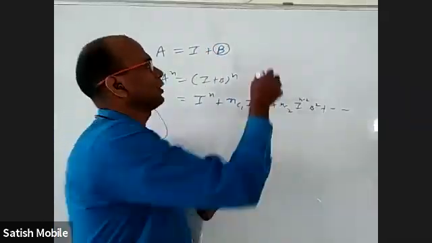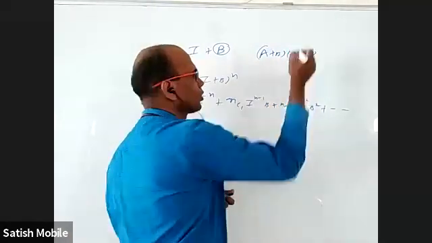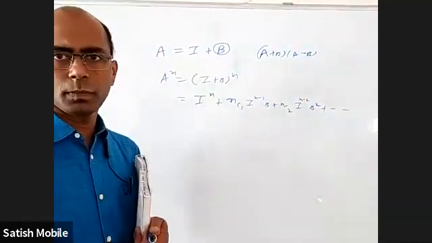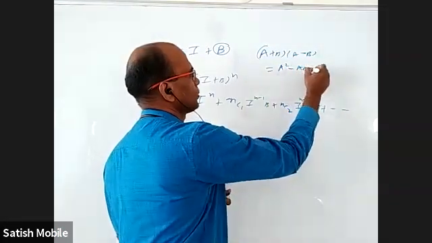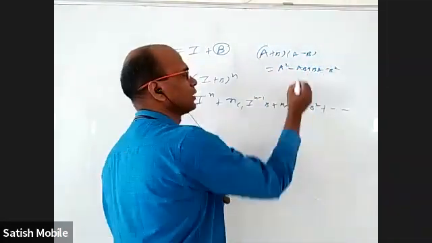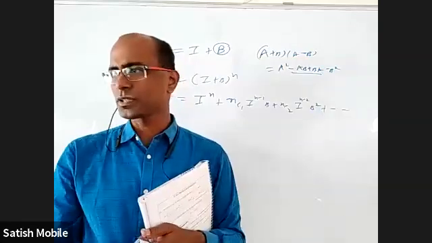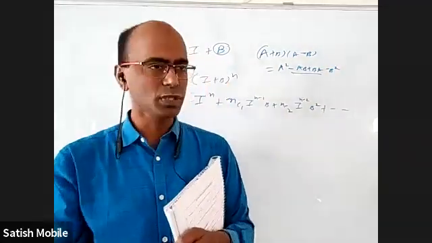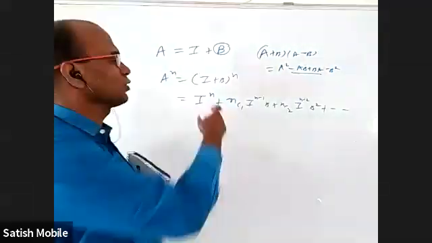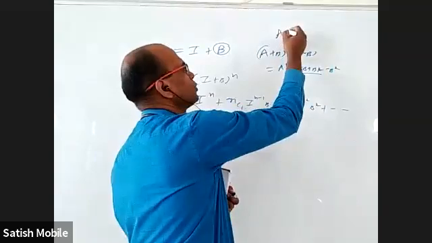So in matrices, when you have (A plus B) into (A minus B), you cannot write A square minus B square. You expand this, you will get A square minus AB plus BA minus B square. How can you cancel these two? You can't cancel. Similarly, (A plus B) whole square is not A square plus 2AB plus B square in matrices. It is A square plus AB plus BA plus B square. Now, can we use the binomial theorem? No, we cannot use it unless somebody told you AB equals BA.